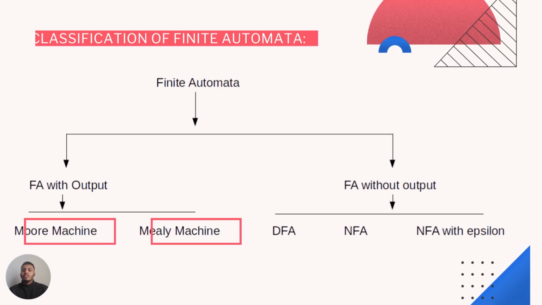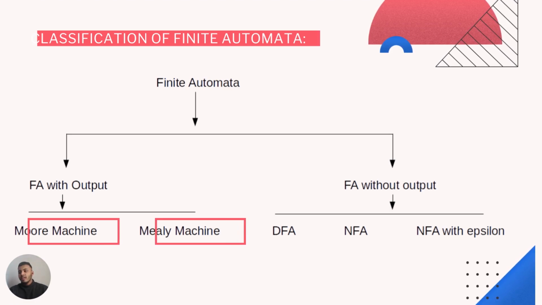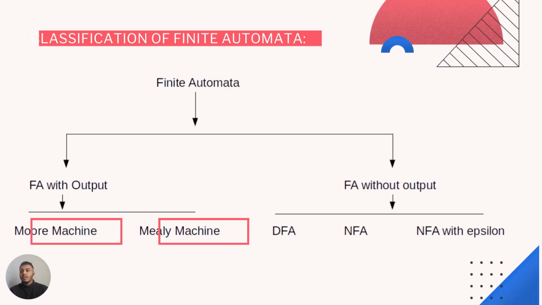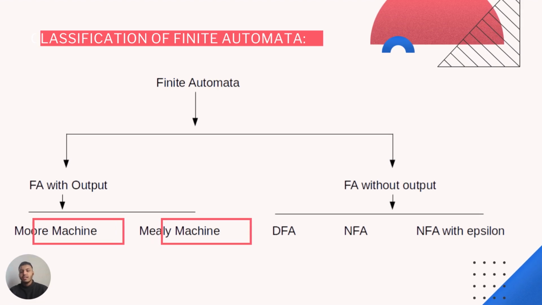As we've discussed in the DFA and NFA, there are final states, initial states, and transition states, but there is no output. They are just a diagrammatic expression of a language in automata.